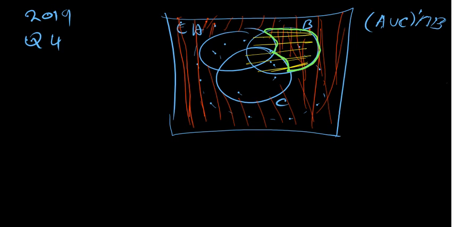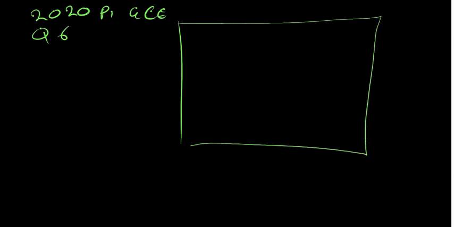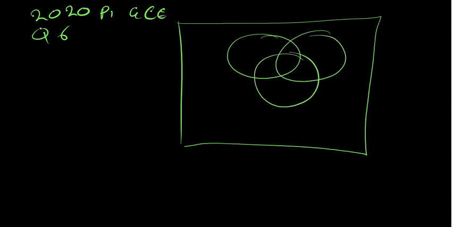So we go to 2020. Okay, 2020 GCE paper 1. And the question that we were given was question number 6. Interesting. Question 6. So we were given this Venn diagram. We have our P here, we have our Q here, and we have our R.